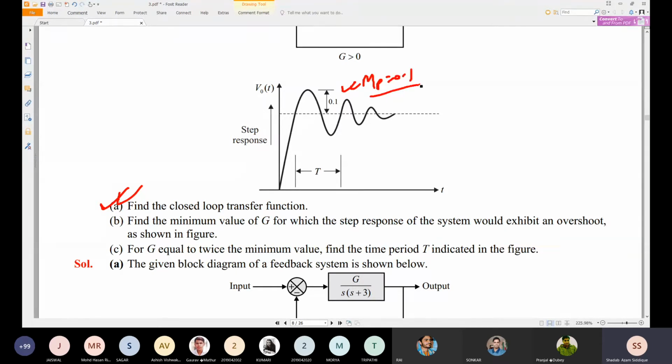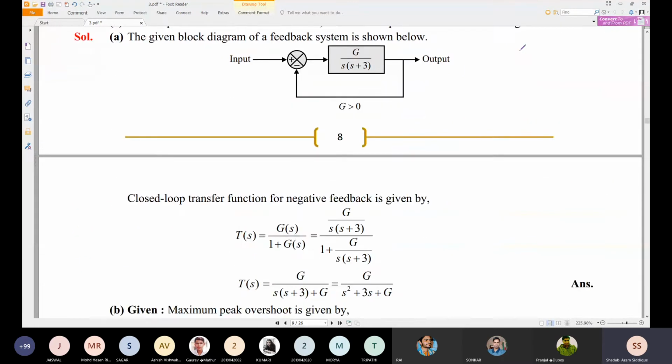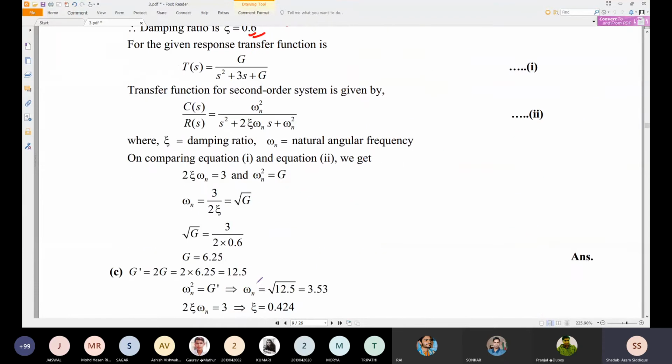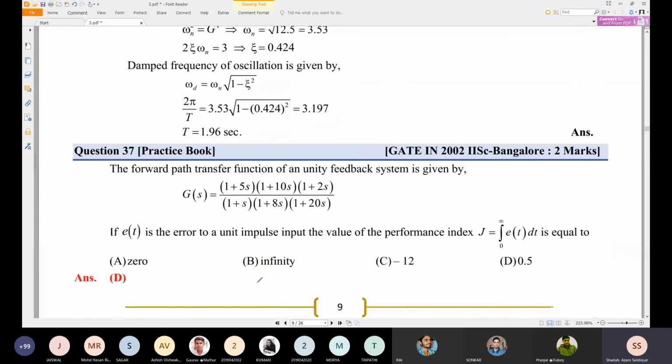So we can find it using the MP formula, e to the power minus pi zeta by root under 1 minus zeta square. We can find it from this formula. The transfer function we can find directly: G divided by S square plus 3S plus G, and the maximum peak overshoot MP is equal to 0.1 given, zeta is equal to 0.6. We can directly substitute and we can find the value. Okay.